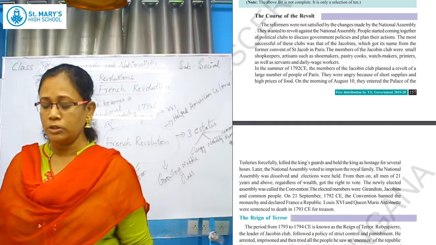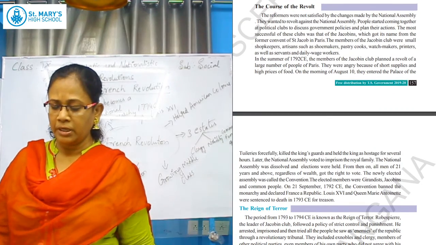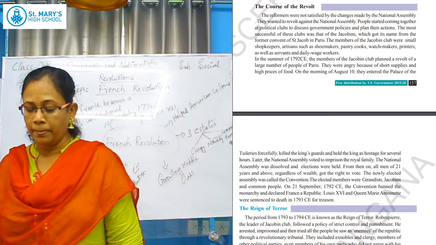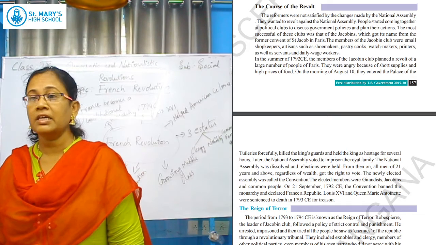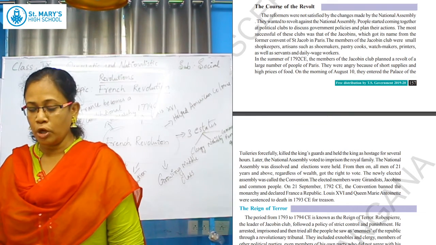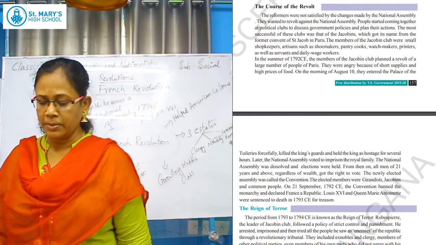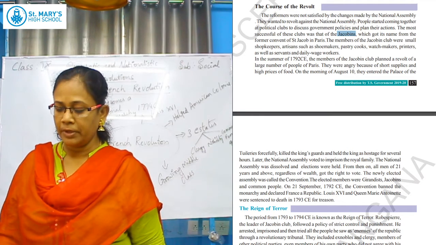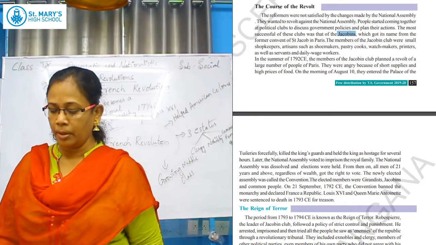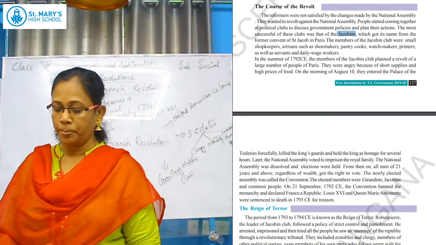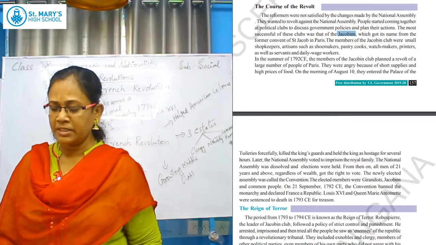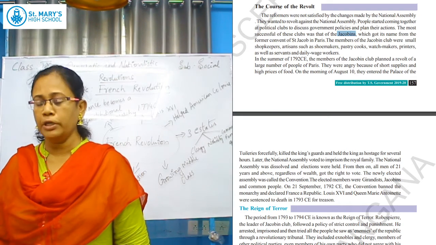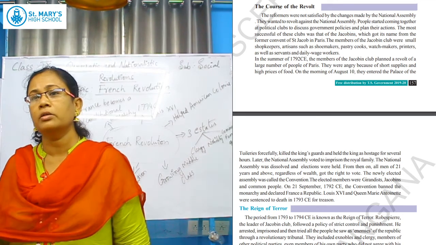So what they did, all these people came together in political clubs and they were discussing the plans of the government, the policies, the plans and actions. But the most successful of these clubs were the Jacobins. They were called Jacobins, named after Saint Jacob, a convent in Paris. These members, on the name of Jacob, were called the Jacobin Club. In these Jacobin clubs, the shopkeepers, artisans, shoemakers, pastry cooks, watchmakers, printers, all those who were doing daily wages, all these people joined that group because they were ignored in society.